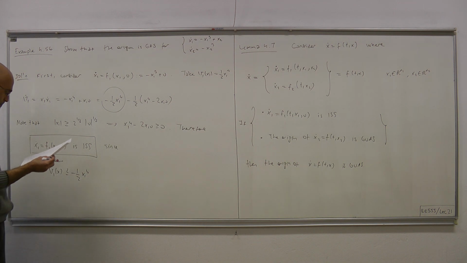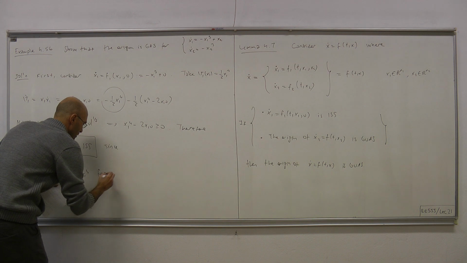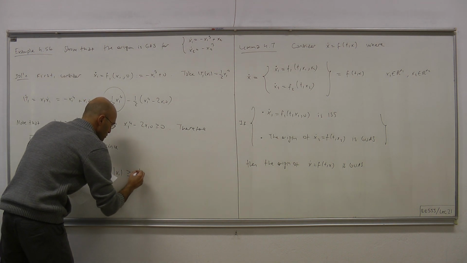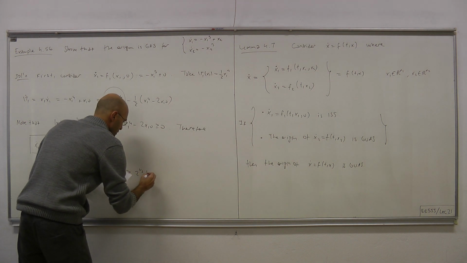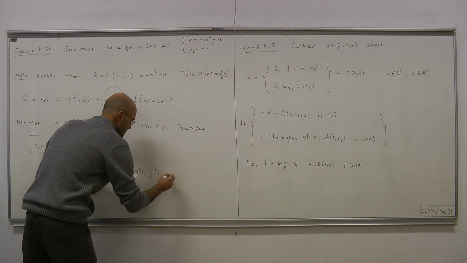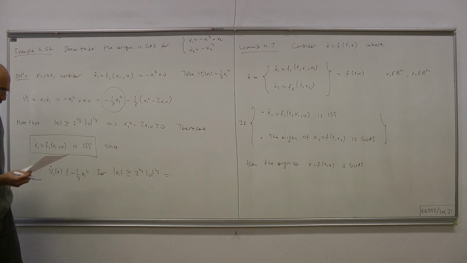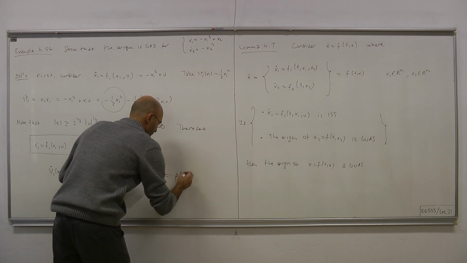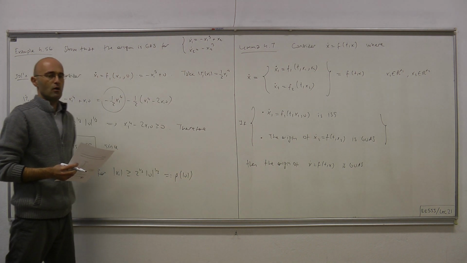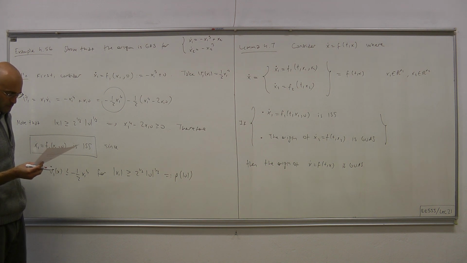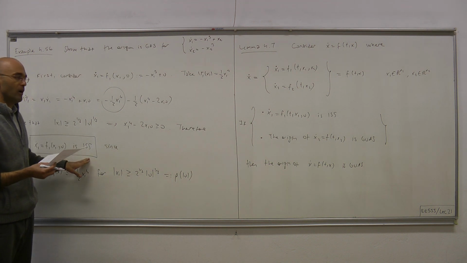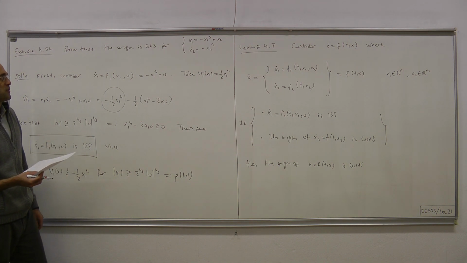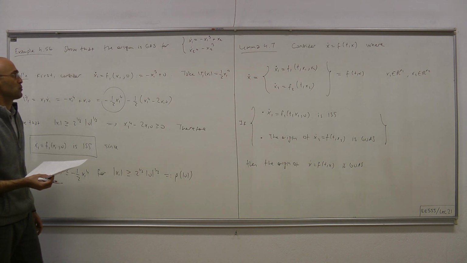It's clearly negative definite for norm of x1 greater than or equal to 2 to the 1/3 times norm of u to the 1/3, and this we let be our class K function, rho of norm of u. So by the first theorem we considered in this lecture, the first system is ISS. That was the first part of our proof.